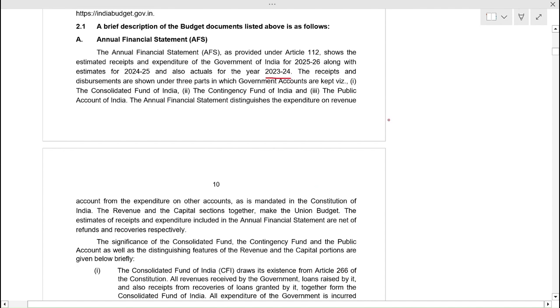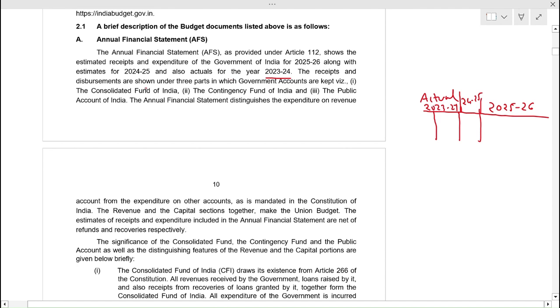It means estimates of 25-26, then revised estimate for 24-25 financial year, and actuals for 23-24.